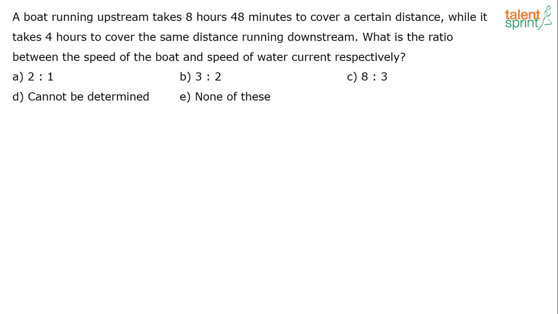A boat running upstream takes 8 hours 48 minutes to cover a certain distance, while it takes 4 hours to cover the same distance running downstream. What is the ratio of the speed of the boat and the speed of the water current respectively?